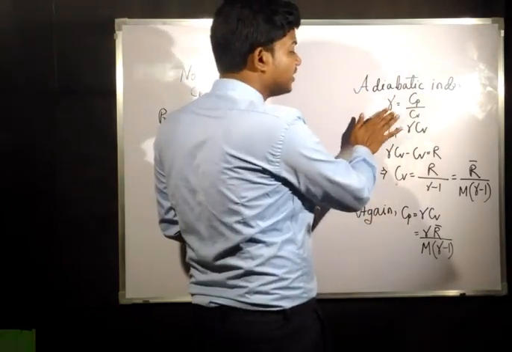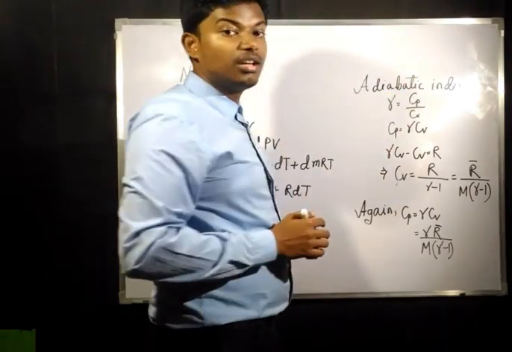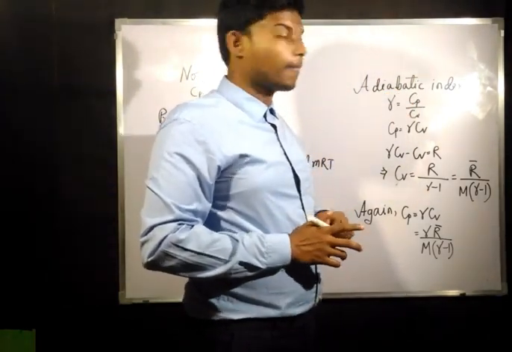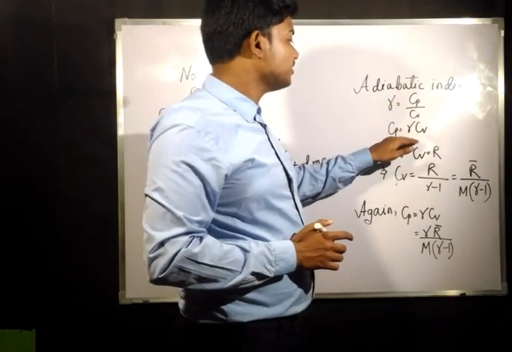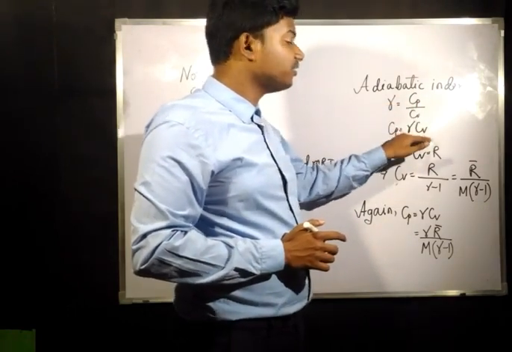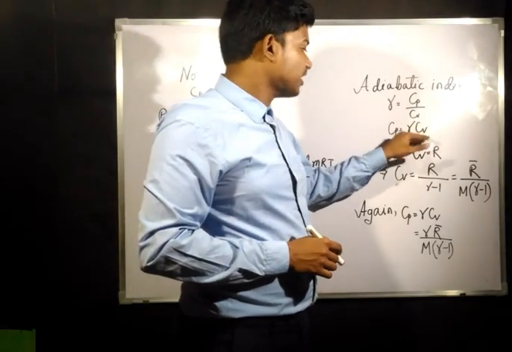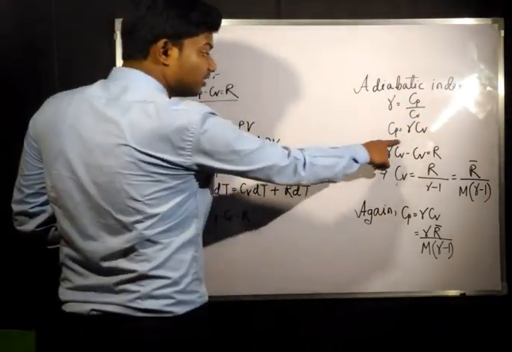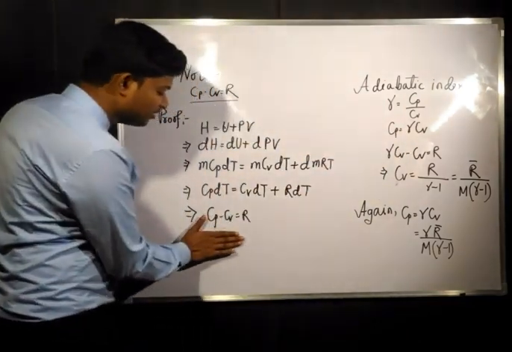Now the adiabatic index gamma is the ratio of specific heat at constant pressure to specific heat at constant volume. From this we can easily write Cp equals gamma into Cv.